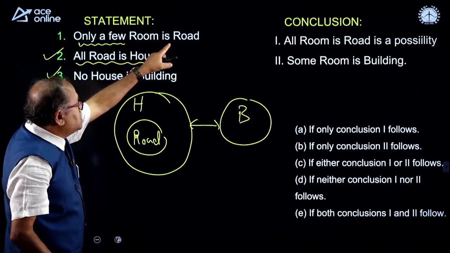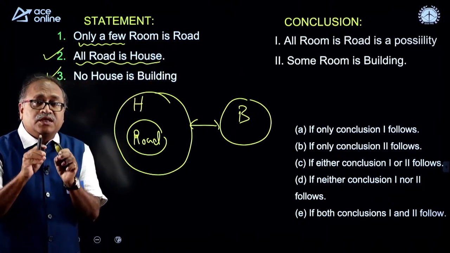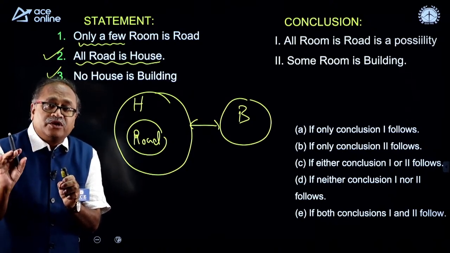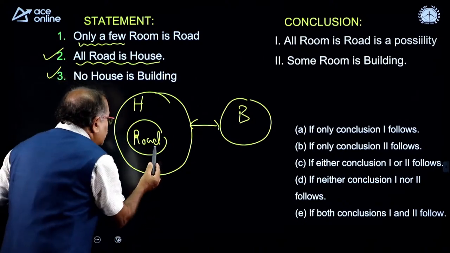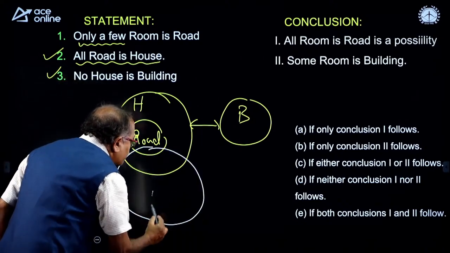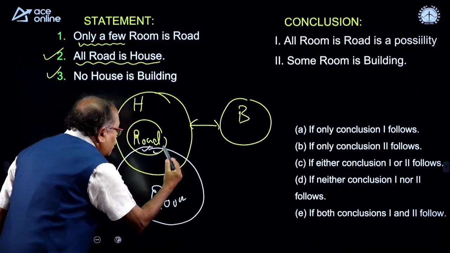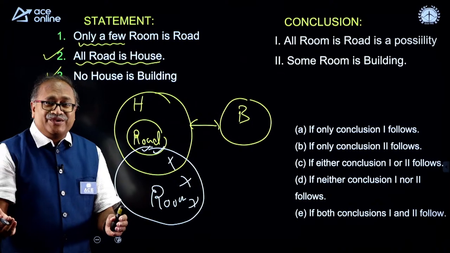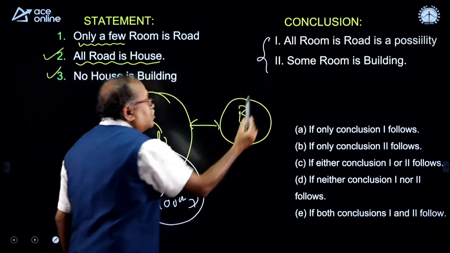Only a few rooms are roads. That means few rooms are roads and few rooms are not roads. So, now let me draw the diagram for this. This is room, this is room. Only a few rooms are roads and few rooms are not roads. Okay. Now, based on this there are 2 conclusions.